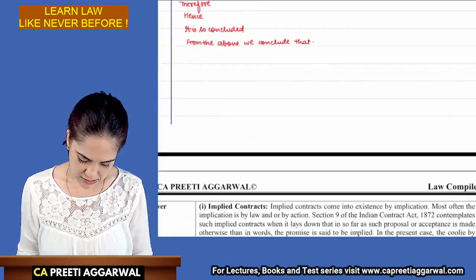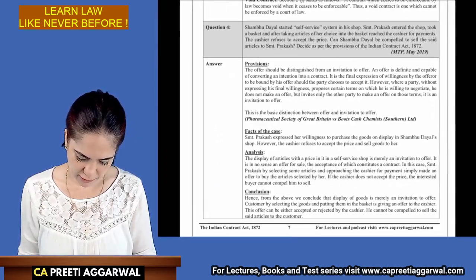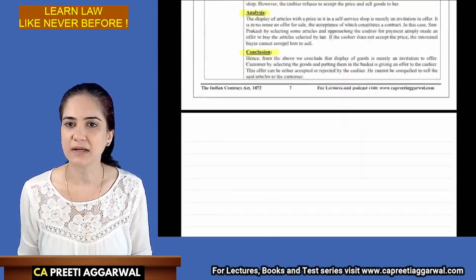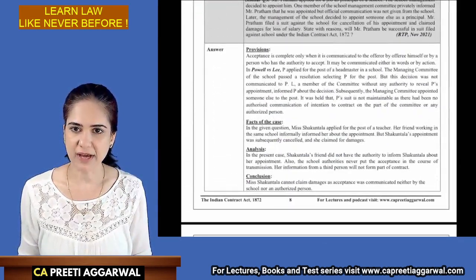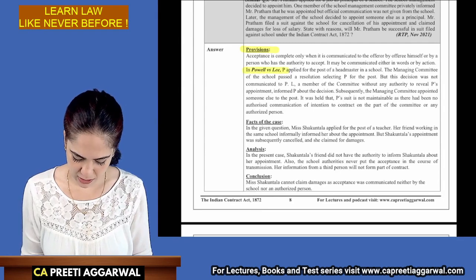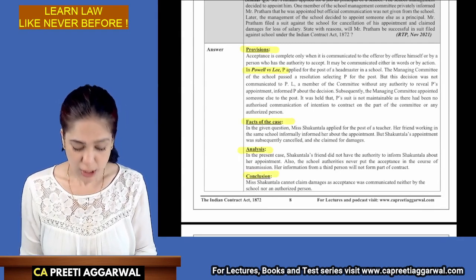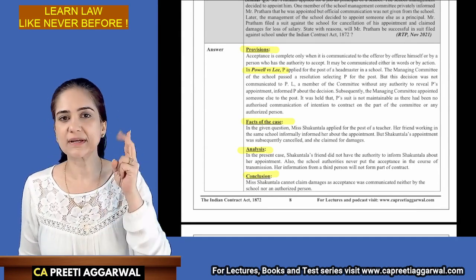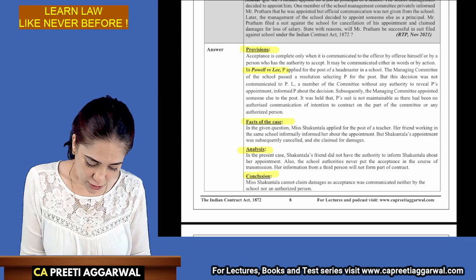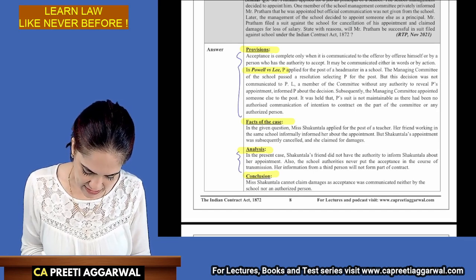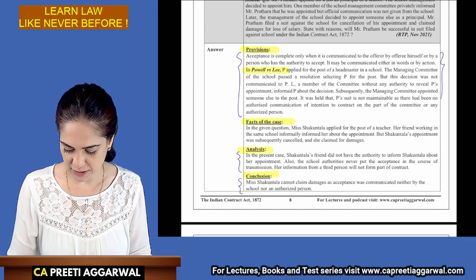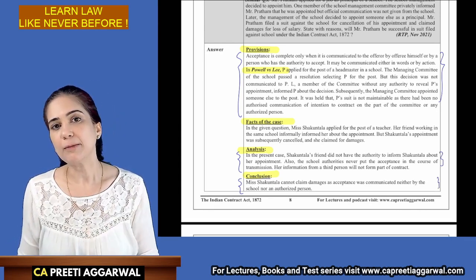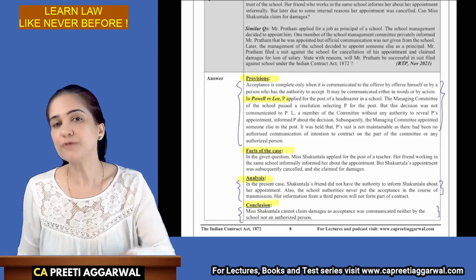All the answers are in the 4-step format: provisions, name of the case law, facts, analysis, and conclusion. This compiler will give you a clear idea of what is to be written, how much is to be written, and what to write in provisions, analysis, and conclusion. It is a detailed book which will help you in deciding how to frame the answer.